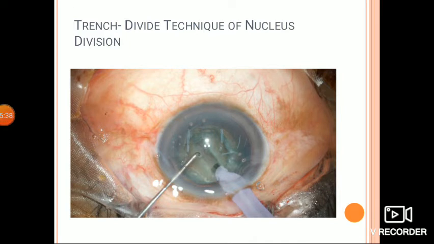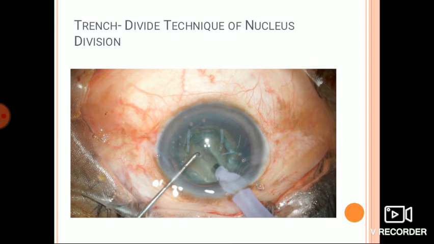Nucleotomy. The aim of nucleotomy in phacoemulsification is to remove the lens, that is 9 to 10 mm in diameter, through a small incision, that is 2.8 to 3 mm, without damaging the adjacent structures. For that, the nucleus has to be fragmented into smaller pieces, which can be done through multiple techniques like the trench and divide technique, which can be done endocapsularly.